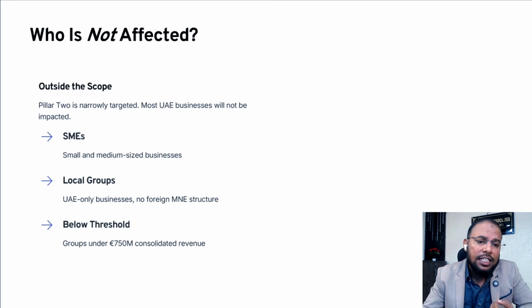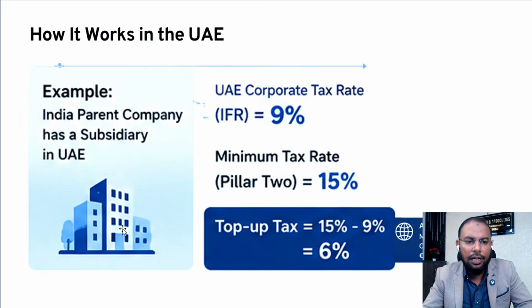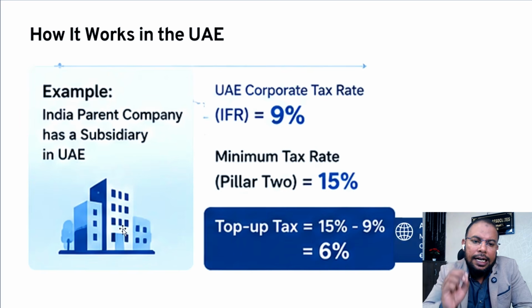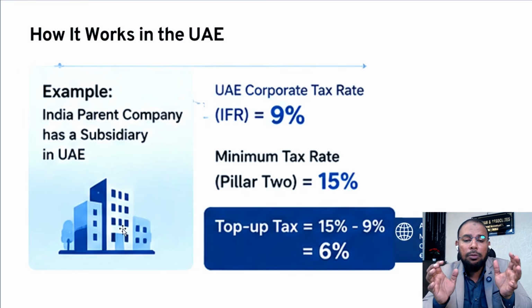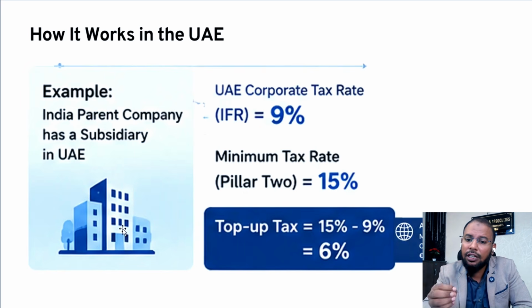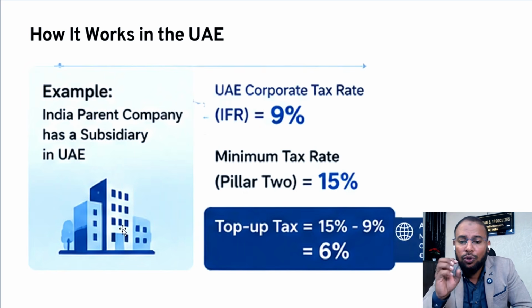Further, we will take a very simple example as I explained at the start: how it works in UAE. For example, as I already told you, an Indian parent company has a subsidiary in UAE. Then UAE corporate tax is 9% and the minimum tax rate, Pillar 2, the global minimum tax, is 15%. So here is the confusion in your mind. UAE only charges 9%. How can you pay 15%? What is the remaining balance? 6%. UAE government takes only 9%. So who needs to collect the remaining 6%?